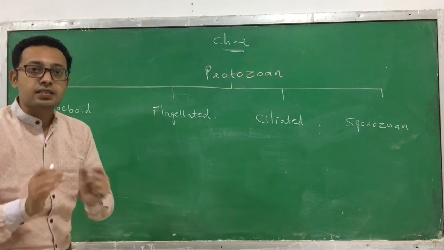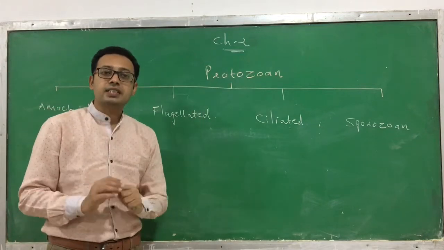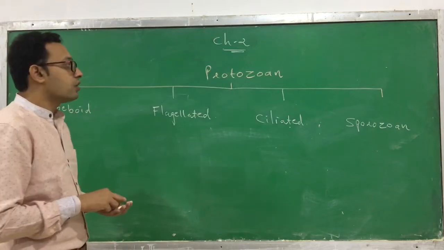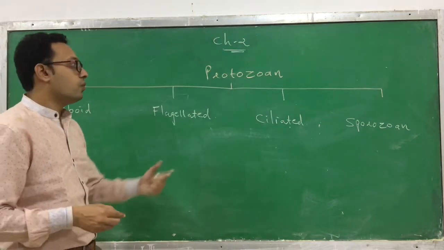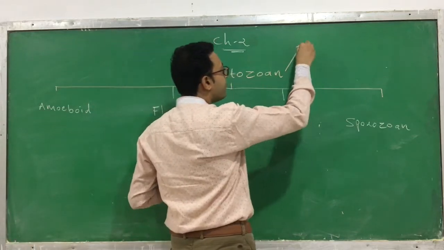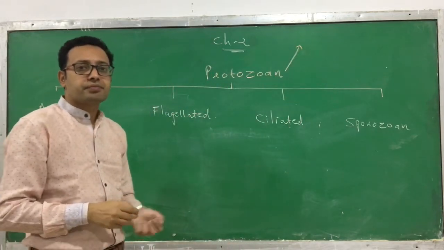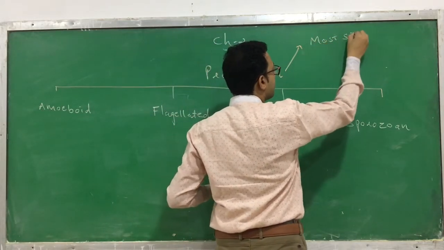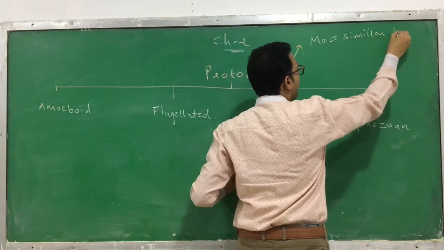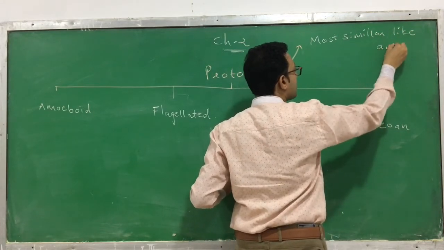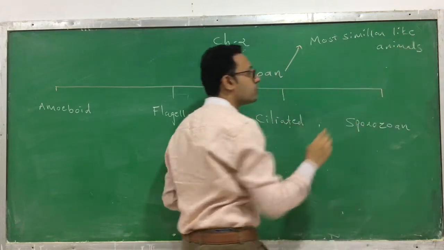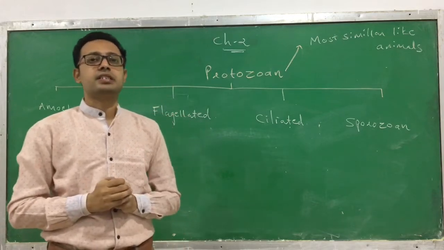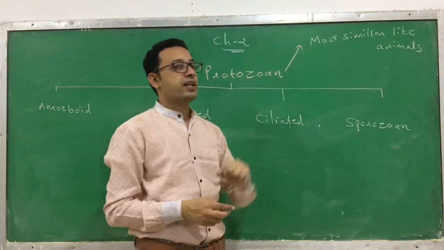Before we discuss each class of protozoa, we will discuss a few general characteristics of this kingdom protozoa, or the subclass of Protista. So what are the characteristics of protozoa? Protozoa are mostly similar to, or working like, animals, and they include a variety of different types of living organisms, so they have great diversity.